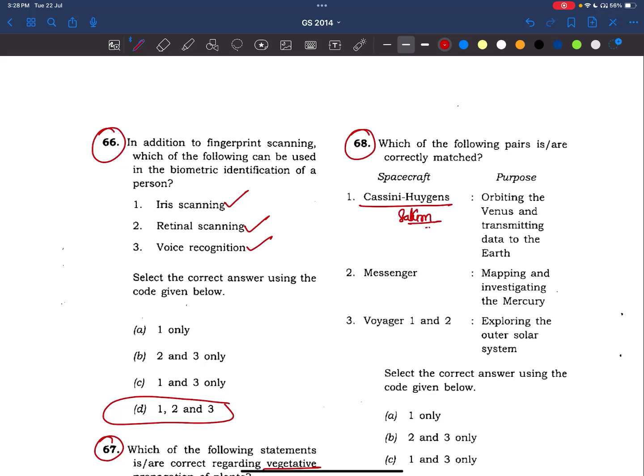Sorry, rings of Saturn. Okay. Now coming to Messenger, see here, Me, Mercury. Please try to remember this way.